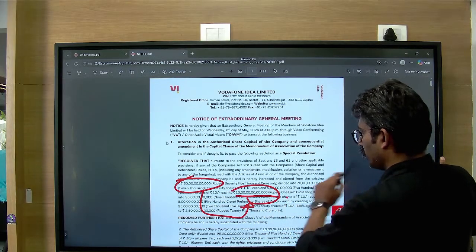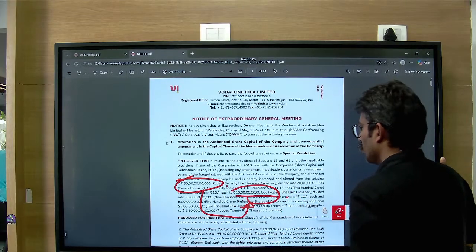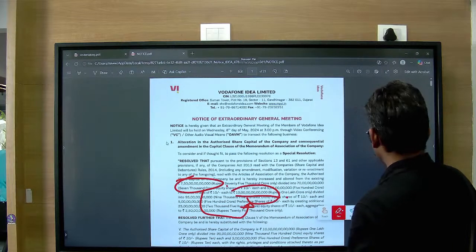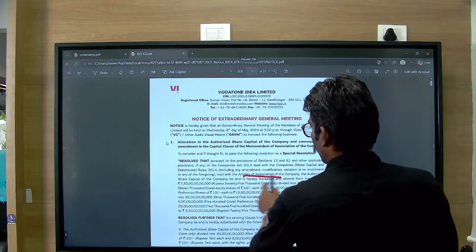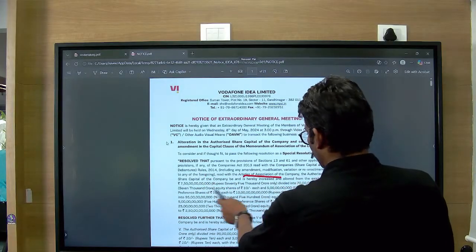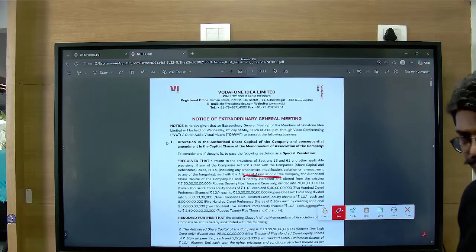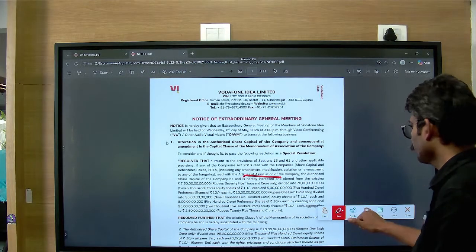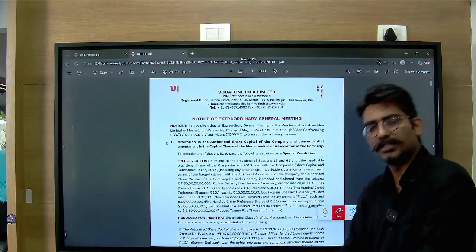If you are changing the authorized capital from 75,000 crores to 1 lakh crore, you will have to change two things. One is the articles of association, and you'll also have to change the memorandum of association, should be mentioned somewhere. So MOA and AOA has to be changed, correct? That we understand. So this they are changing. Why are they changing? It is in line with the fundraising process.